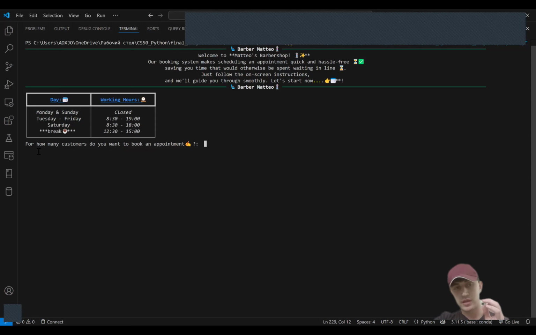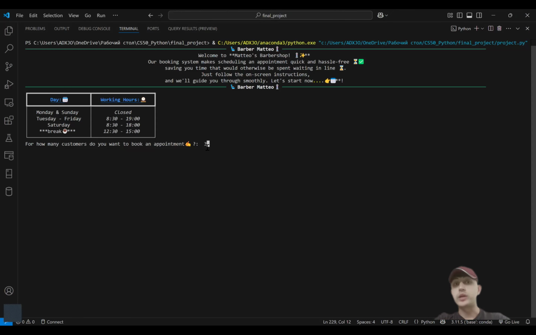So at the very beginning, my program asks the user for how many customers do you want to book an appointment? Why how many customers? Because I thought maybe there are going to be some parents who want to book an appointment for themselves and for their kid. So probably there are going to be two people out there. But let's say, for example, I'm going to input three, right? But we will get an error message. It says you can take an appointment for a maximum of two people at a time. My program can take an appointment for a maximum of two people, one or two at the same time.